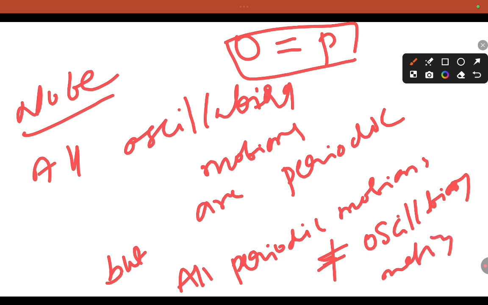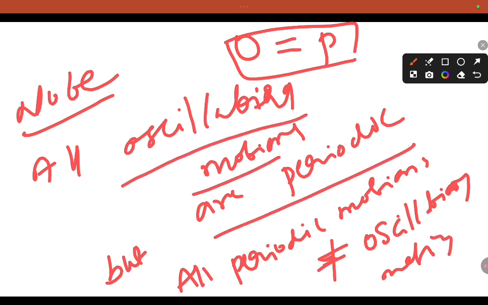Clear? All oscillatory motions are periodic, but periodic is not oscillatory. That you need to remember.